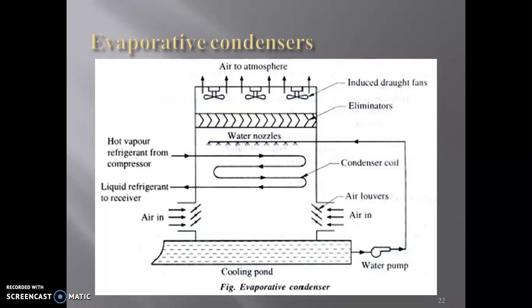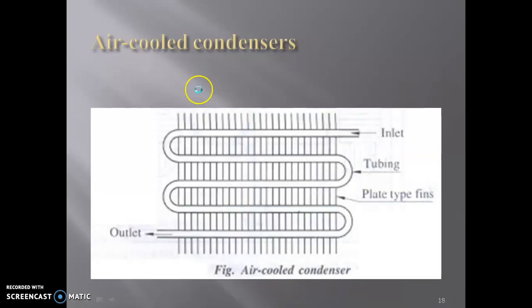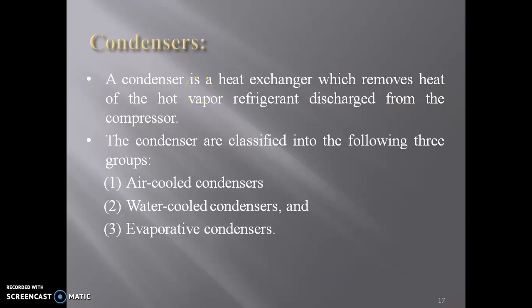As the water spray from the nozzle comes in contact with the air and the tube, it gets evaporated, and that evaporated water vapor is sent to the atmosphere with the help of the induced draught fan. Basically, this is the working principle of the evaporative condenser. Okay, so we have discussed the water cooled condensers, evaporative type condensers, and air cooled condensers. So this is all about the condensers which we will discuss here.